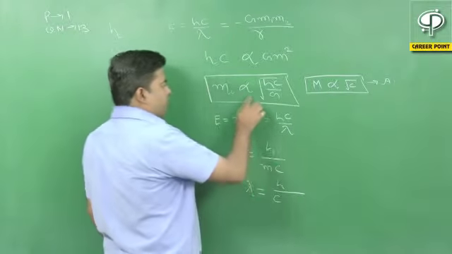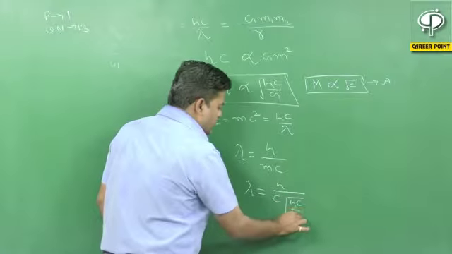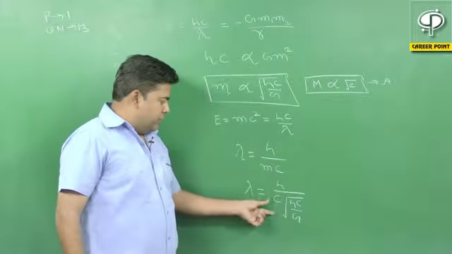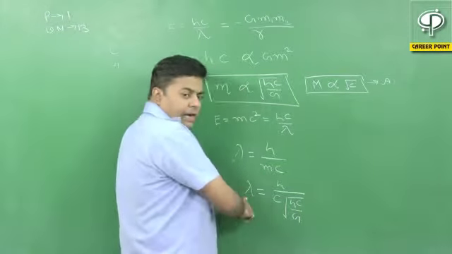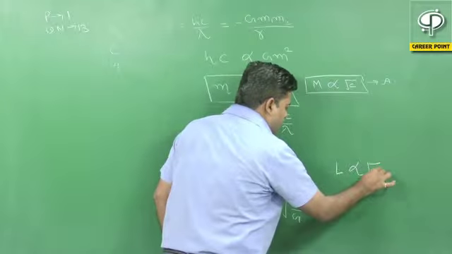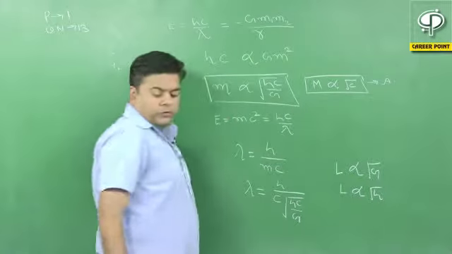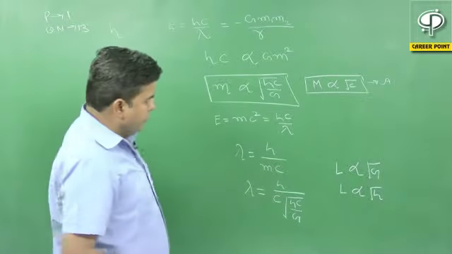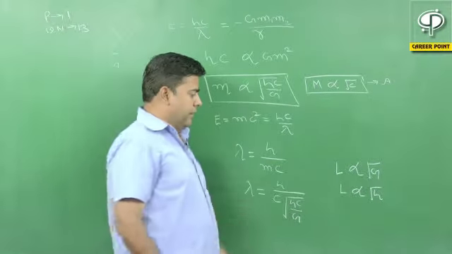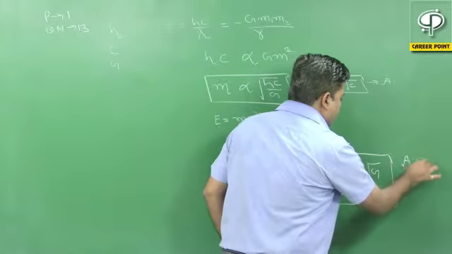Put the value of m from the earlier equation, root of hc by G. So it is very clear from this expression that lambda, meaning length L, is directly proportional to root of G and directly proportional to root of h. So we get two more options: option C, L is directly proportional to h, and option D, L is directly proportional to root G. So the correct answer will be A, C and D.